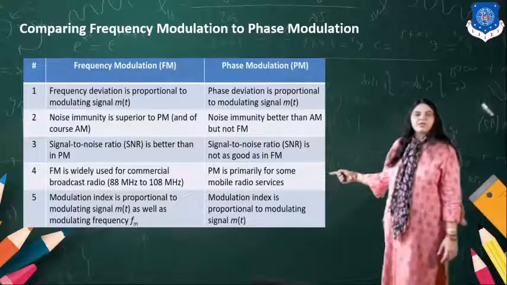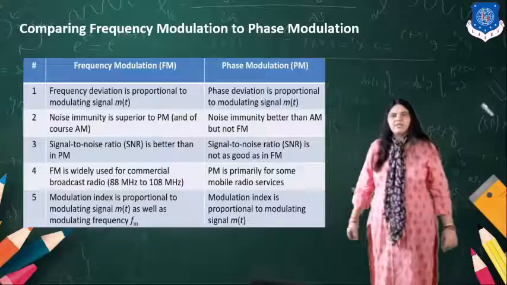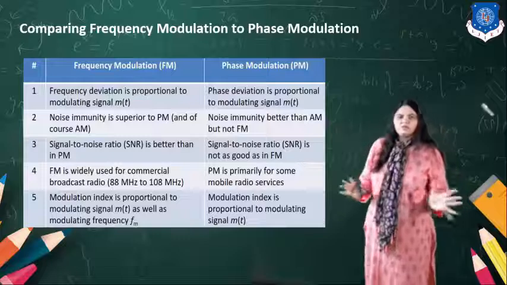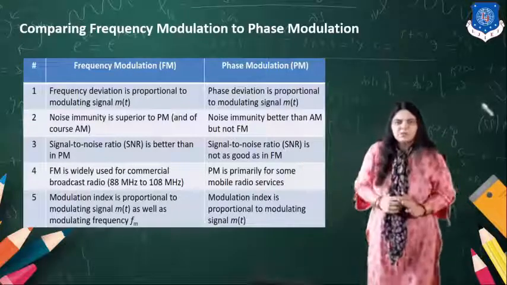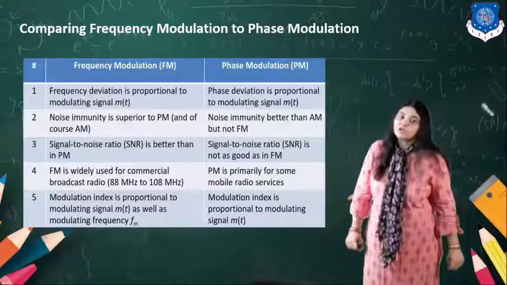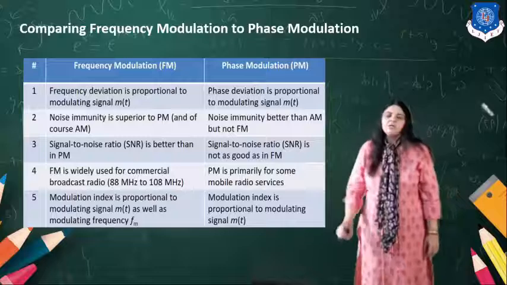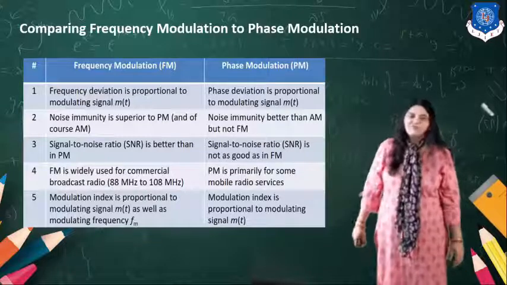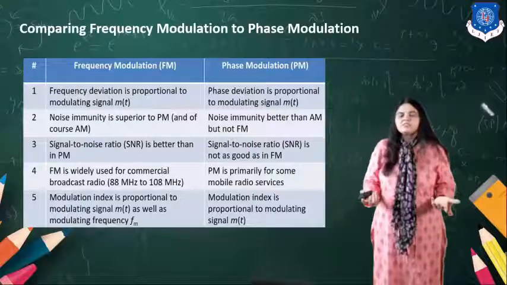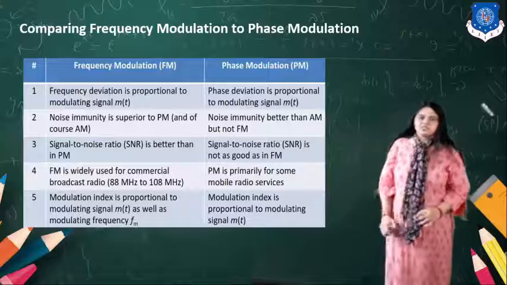PM is primarily used for some mobile radio services. In mobile communication, the signals pass through a variety of angles and can reach the destination. So in mobile communication the use of PM is more, and in radio communication the maximum use is of FM. Earlier AM transmissions were there, but in that the noise is more, and due to that nowadays FM is used.